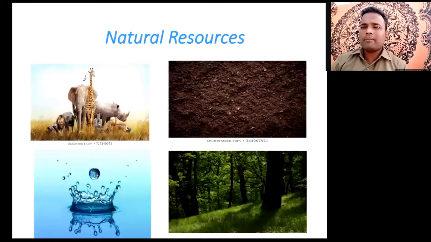See, animals are there, soils are there, plants, waters, then minerals are there. Then marine resources, that is fish, then pulses, then many gems are there. These are the natural resources. That means we get these things from nature. It is free of cost.